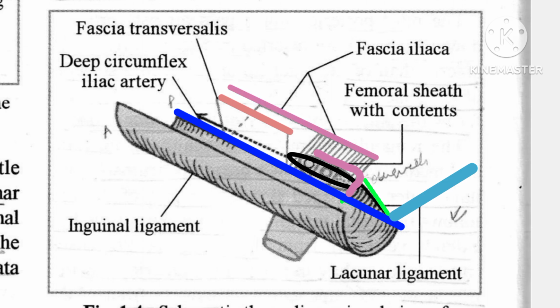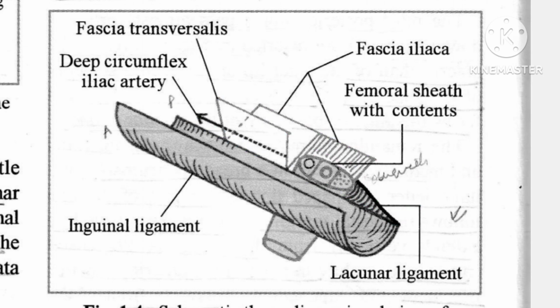Opposite the femoral ring, the fascia transversalis and fascia iliaca enter the thigh as the anterior and posterior sheath of the femoral ring. The undersurface of the inguinal ligament gives attachment to the fascia lata, which is the deep fascia of the thigh. The upper surface of the inguinal ligament is grooved upward.